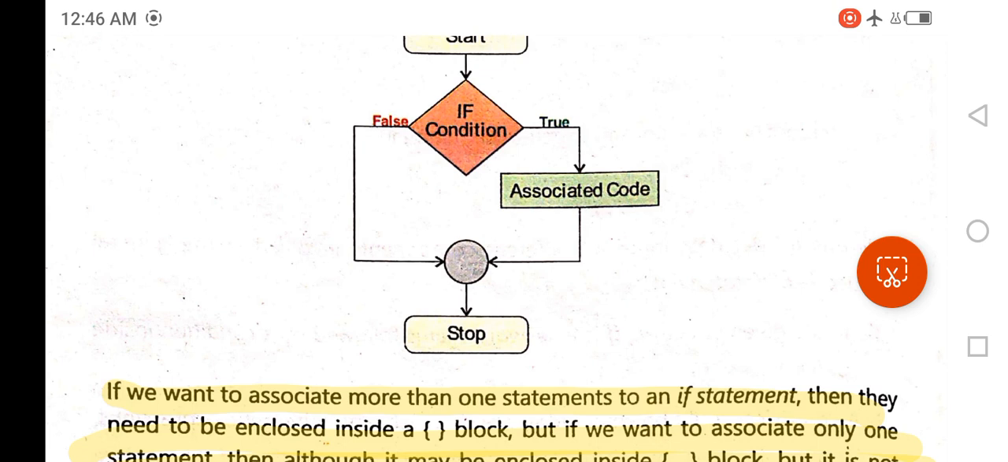And as you can see, there are two paths that exit from this diamond symbol. The first one is true, the second one is false. So if the condition is true, you will execute some code, and then the flowchart comes to stop. If the condition is false, you do nothing.